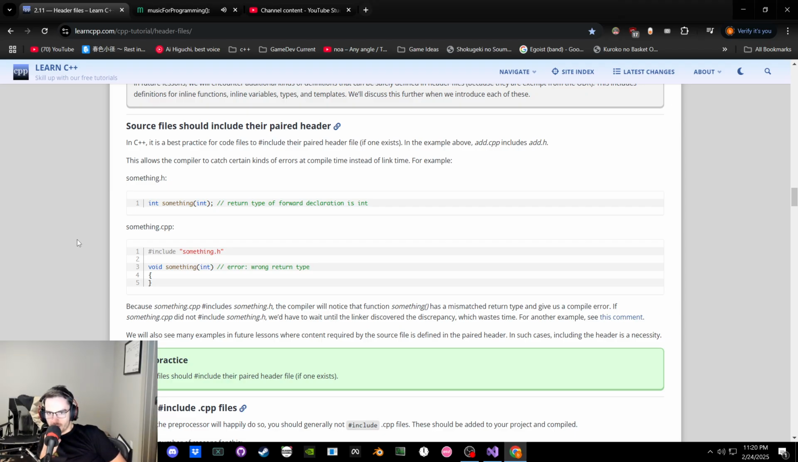Probably catch a certain type of error at compile time instead of link time. Cool. If we do that and then we say it's void, this one's got the wrong return type. Because the CPP file sees something like that, it will notice that there's a mismatch. If it didn't, we'd have to wait until the linker does it, which wastes compile time. Another example, see this comment.